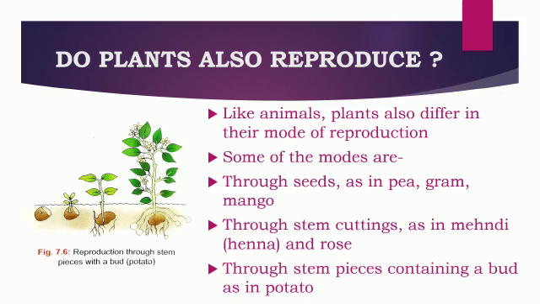Do plants also reproduce? Your answer is yes. Plants also reproduce. Like animals, plants also differ in their mode of reproduction. Some of the modes are through seeds, as in pea, gram, mango. Through stem cutting, as in mehendi or henna and rose. Through stem pieces containing a bud, as in potato.